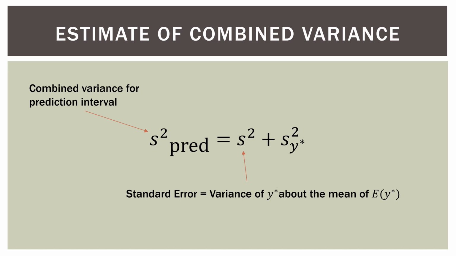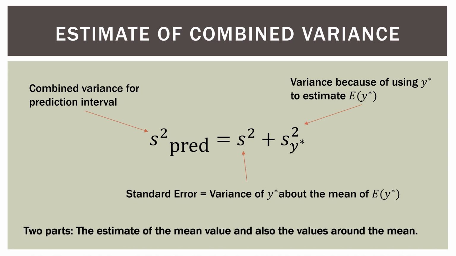It's the standard error of y around the mean, which we already have in the regression output, and the variance of using y star as an estimate of the expected value of y star. We already have this stuff. So two parts: the estimate of the mean value and also the values around the mean.